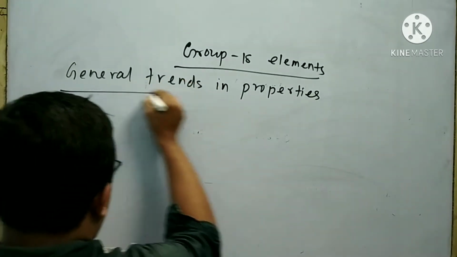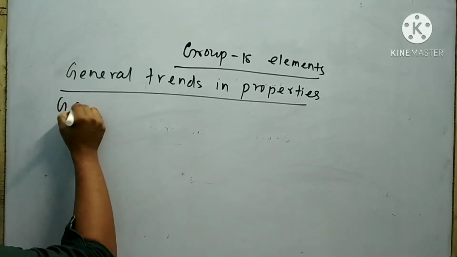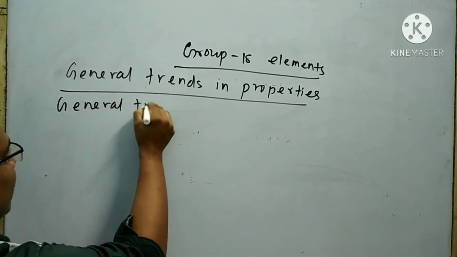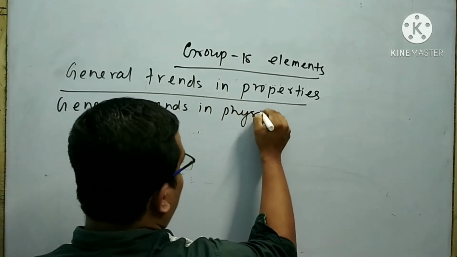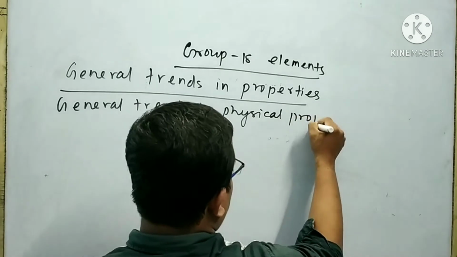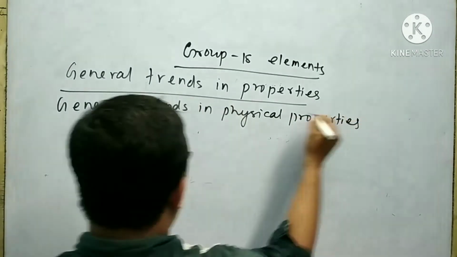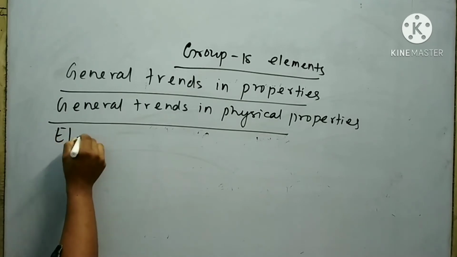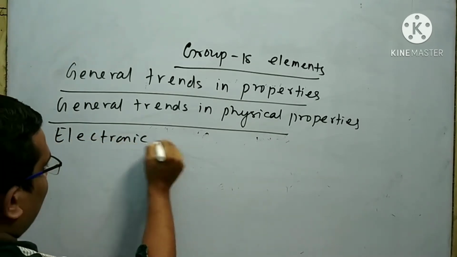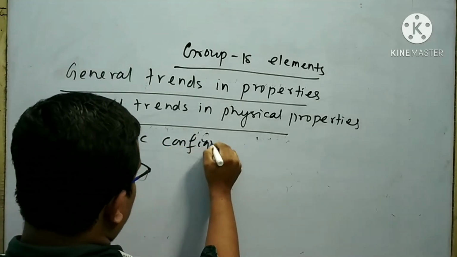Next I will explain about the general trends in properties. At first I will discuss the general trends in physical properties. At first I will discuss the electronic configuration.